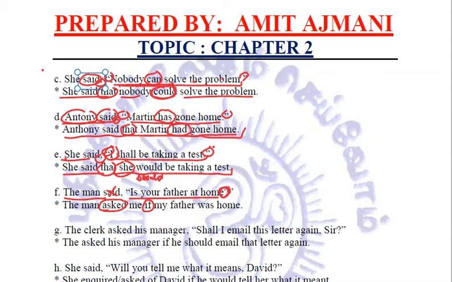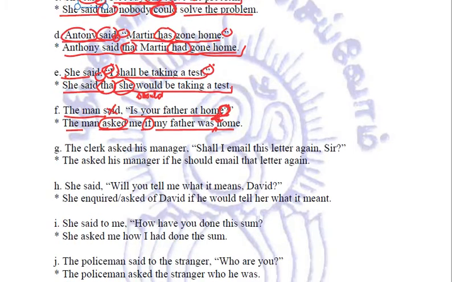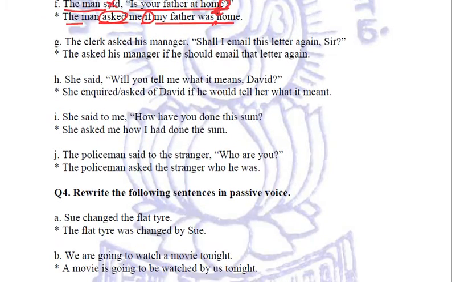Both are correct. You can write any of these. So the indirect speech will be, the man asked me if my father was at home. Right? So interrogative sentences are converted into assertive sentences.